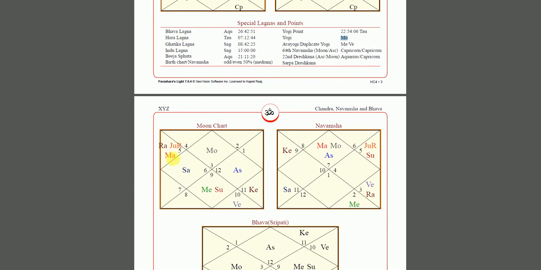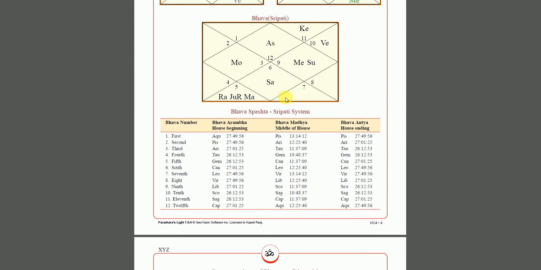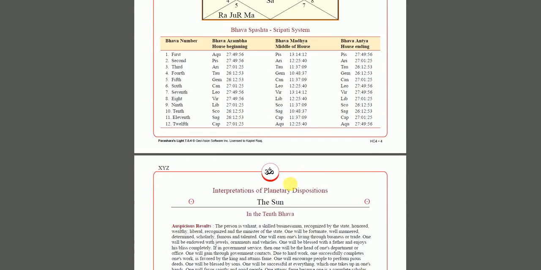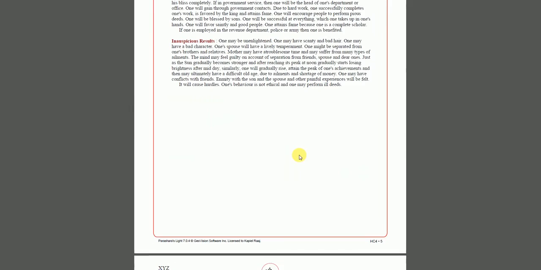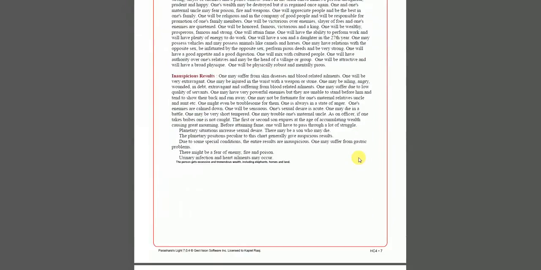And then you always again come to moon chart, Navamsha chart. This is something which is really used in a certain mathematical system of calculating a chart, Bhava Sapriti, where if you're born at a certain degree and then other planets might be moving to a previous sign. I wouldn't pay attention to this now unless you know exactly what you're looking at. These are the basic interpretation from the classics in the software. This is something I would not pay attention to.